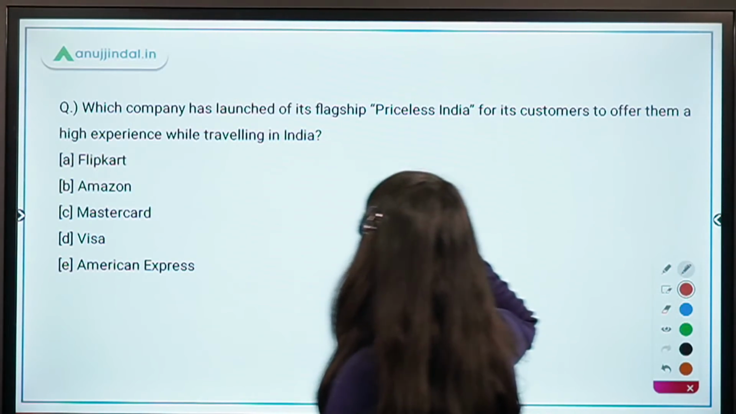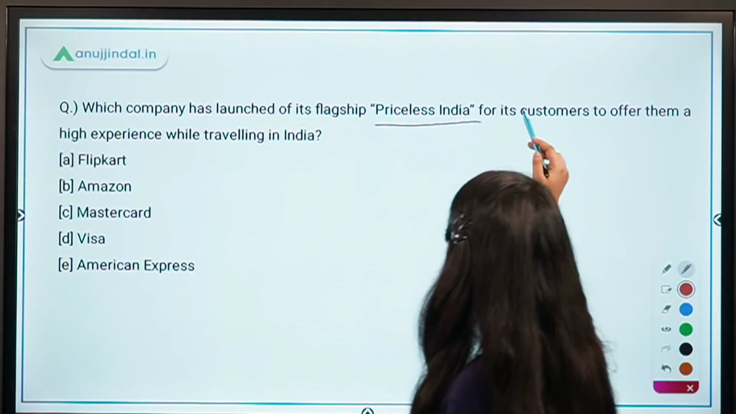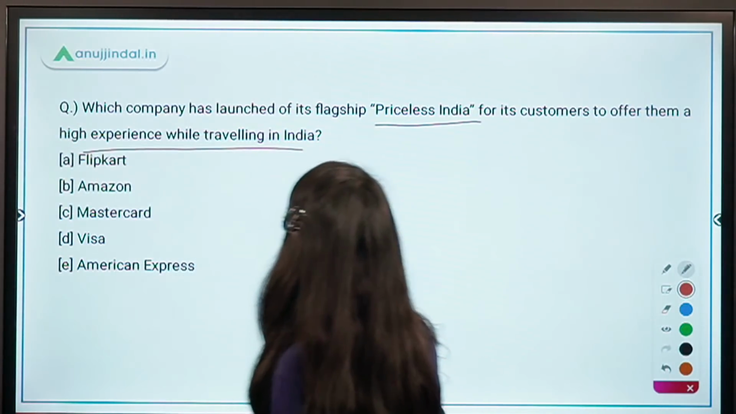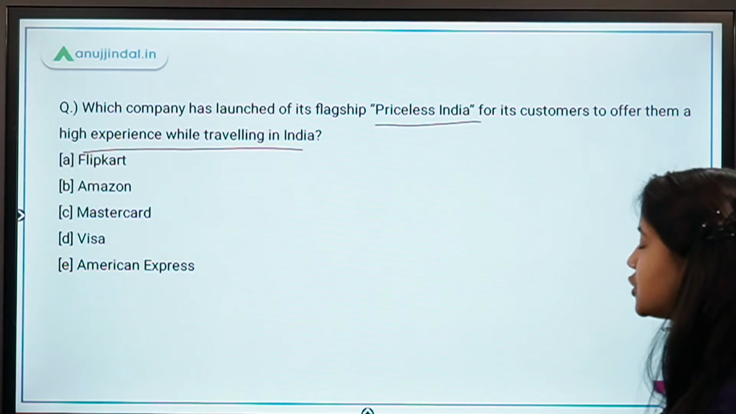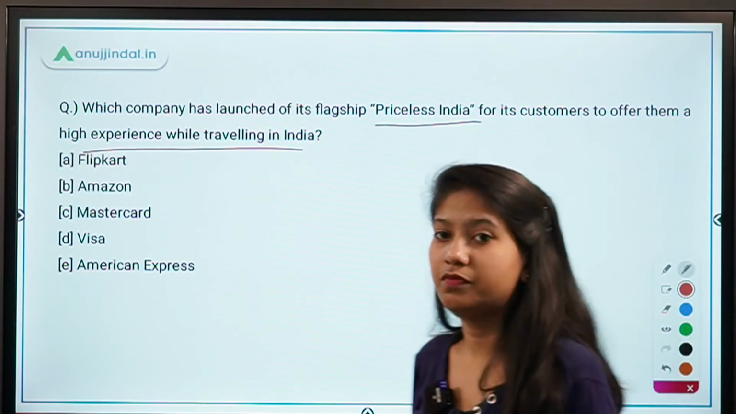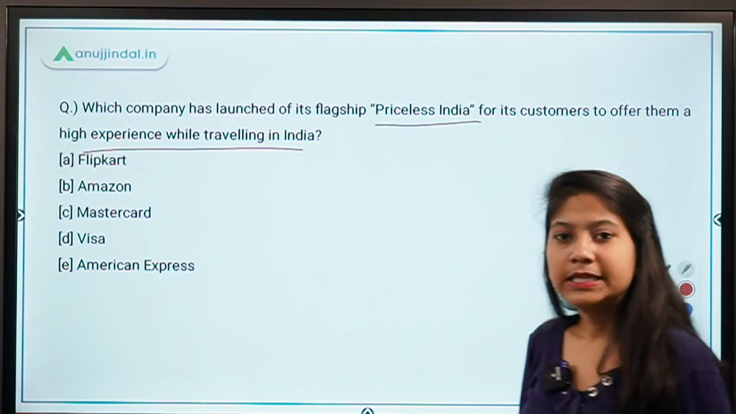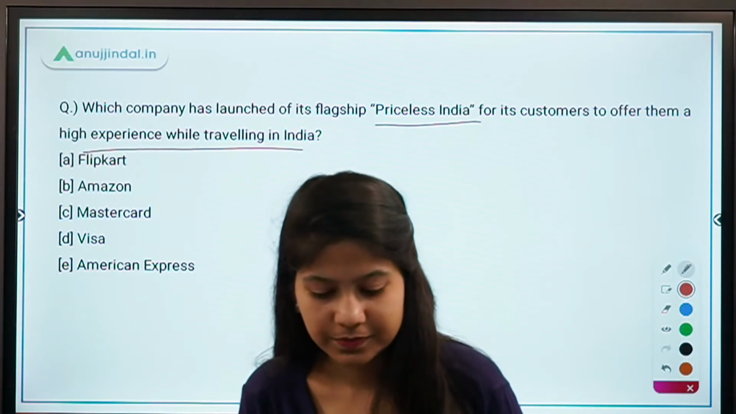Which company has launched Priceless India for its customers to offer them a high experience while traveling in India? Flipkart, Amazon, Mastercard, Visa, American Express are the options. So basically, which company has launched this Priceless India campaign in order to promote the tourism in India?